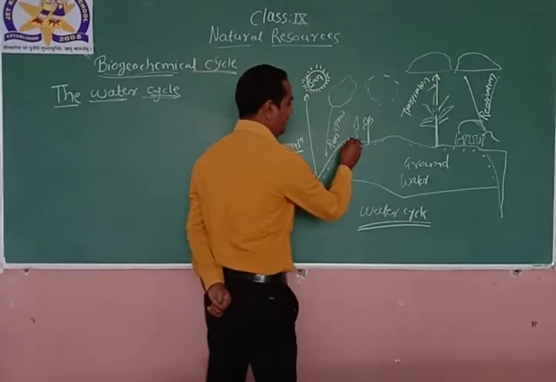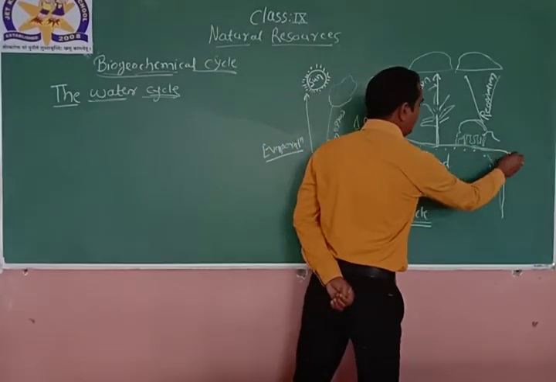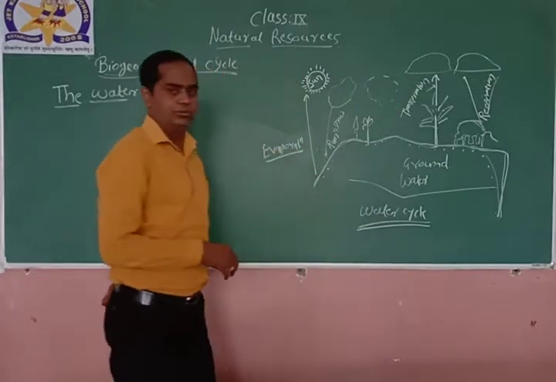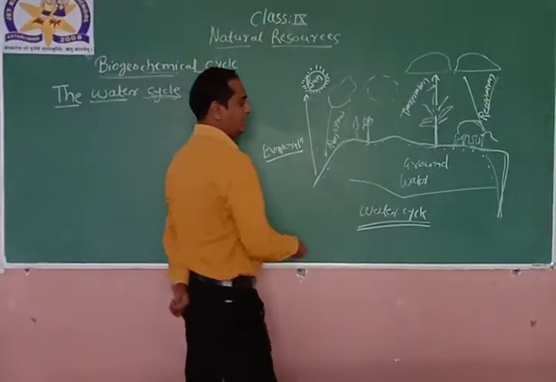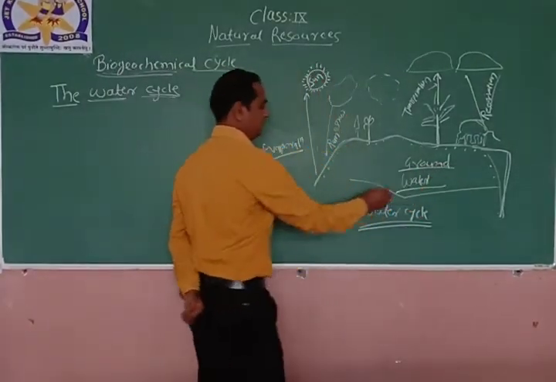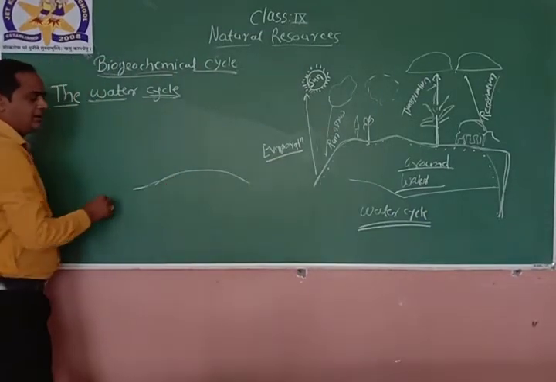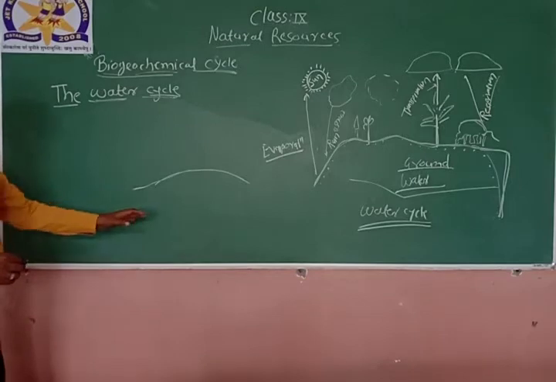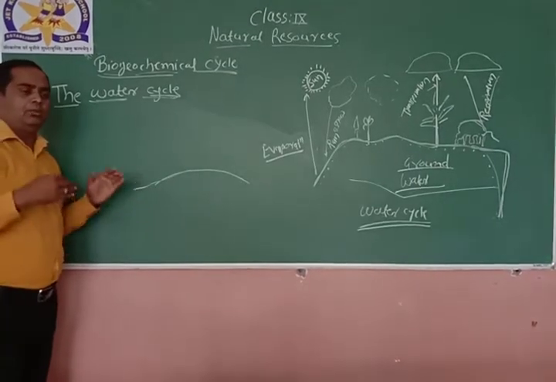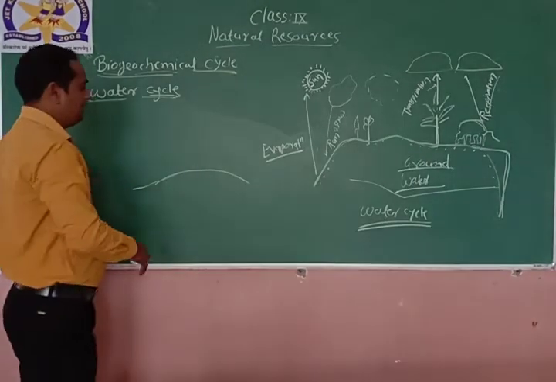This area represents the underground, right? So this is the groundwater, as if this is the earth level. As we are every day walking, playing, everything, right?